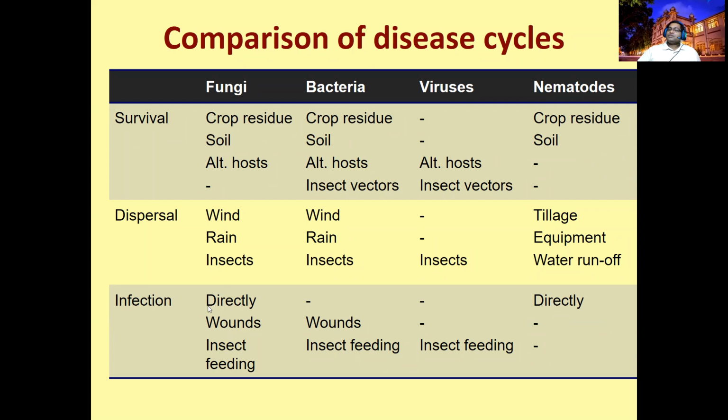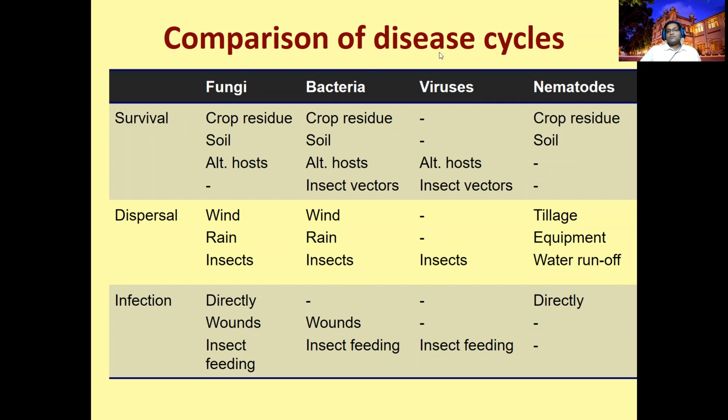The fungi can directly penetrate by producing the penetration peg, or it can go inside by wound, or insects can help. Insect feeding damages the leaves, making holes. Bacteria enter by wounds and insect feeding, these 2. There is no direct penetration of the bacteria.